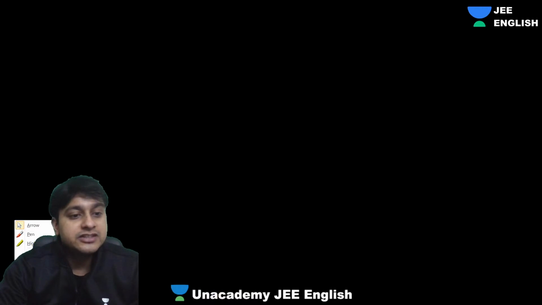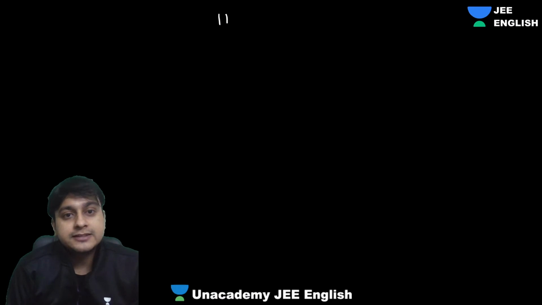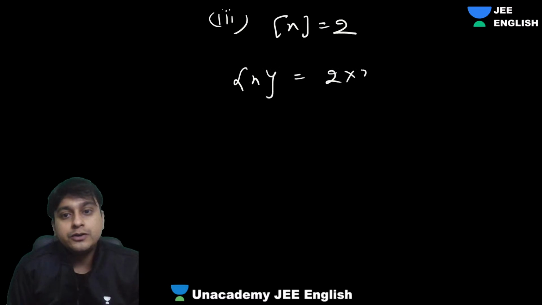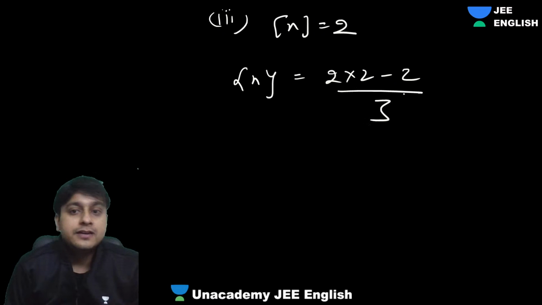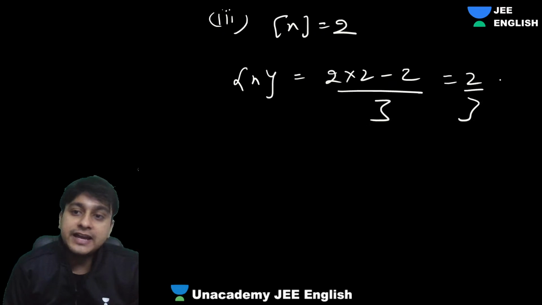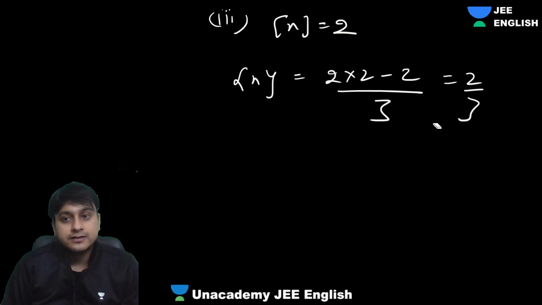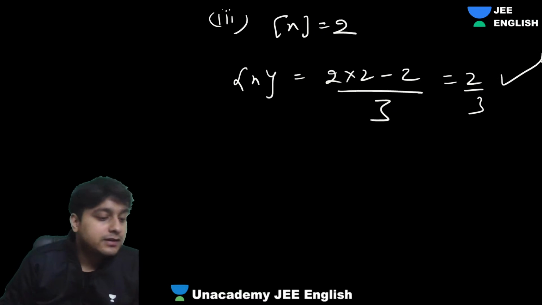Take the next integer. Can box x be 2? Let's see. The fractional part of x will be 2 into 2 minus 2 by 3, that is 4 minus 2 by 3, which is 2 by 3, which is fine. Perfect. The fractional part of x can be 2 by 3. Correct.